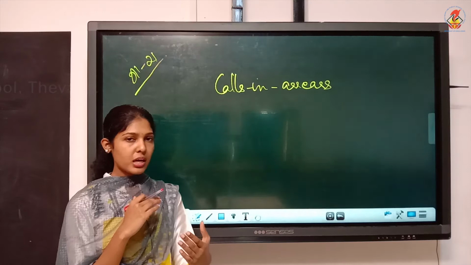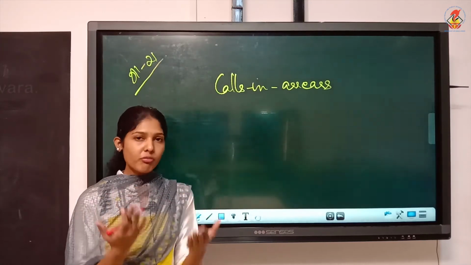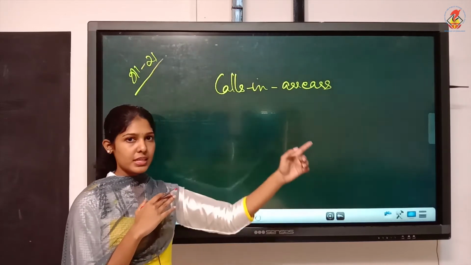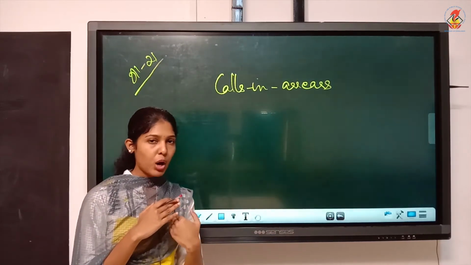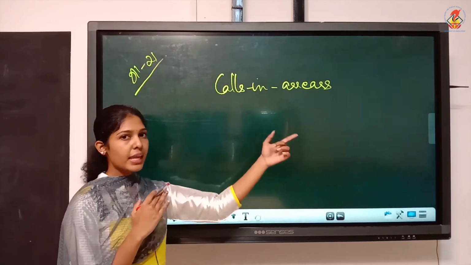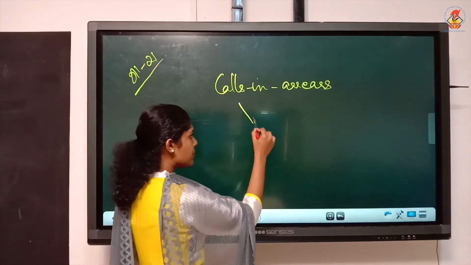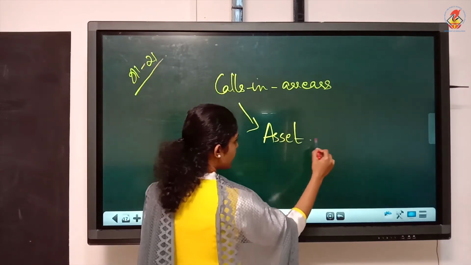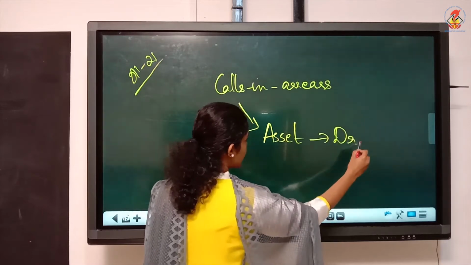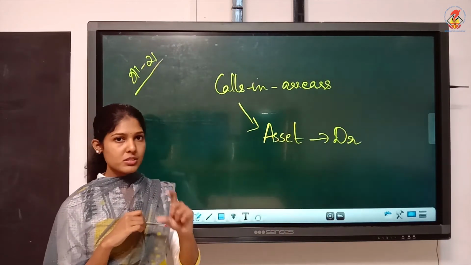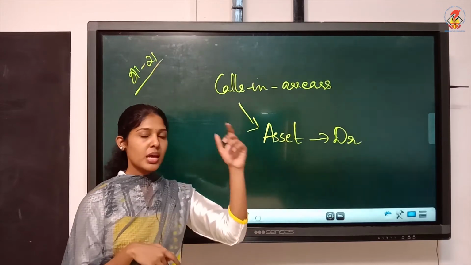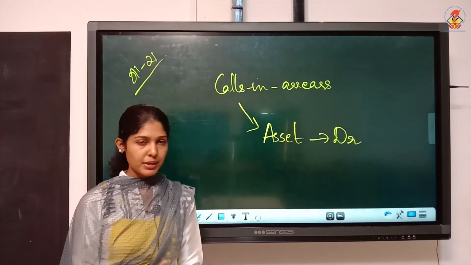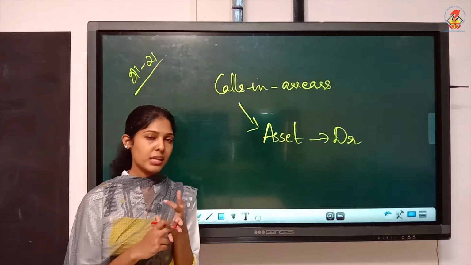When the shareholder fails to pay any of the installments, that is called calls in arrears. We are not getting the amount from the shareholder, so it is in arrears. So it is receivable for the firm. So it is an asset for the firm. And we know that assets must always be debited. Understood? Calls in arrears means the amount which the shareholder fails to pay. It can be any installment. It can be allotment, first call, second call and so on.